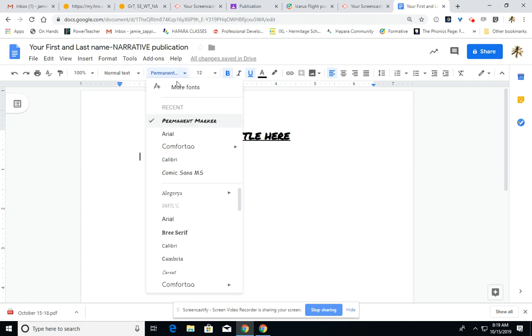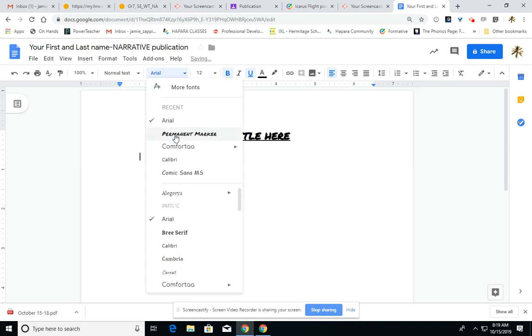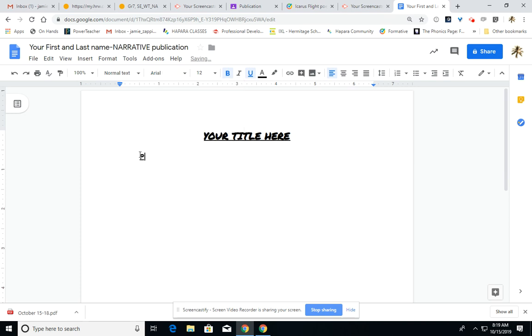Again, for the body of the piece, I do want it to be in either Arial or Times New Roman. Those are the only options I want you to use. So please make sure it's not boldface and not underlined.